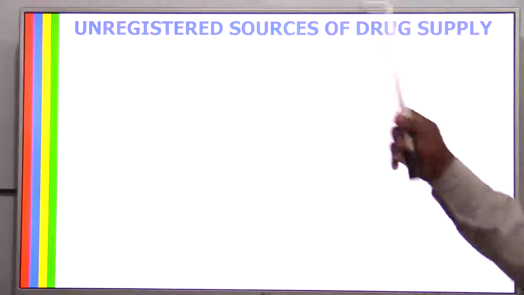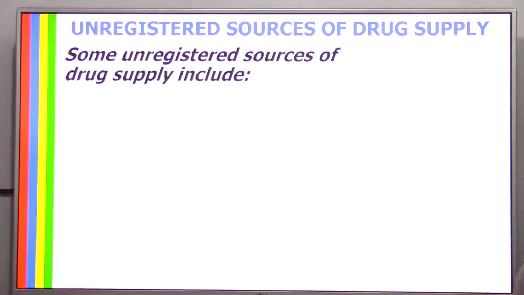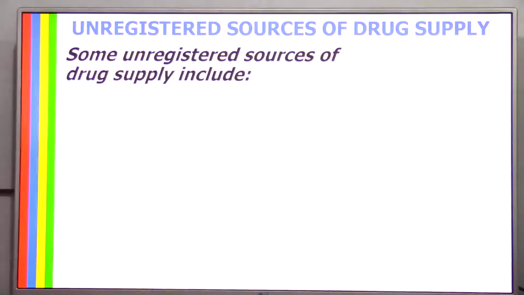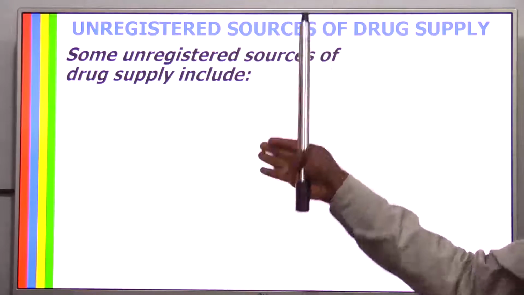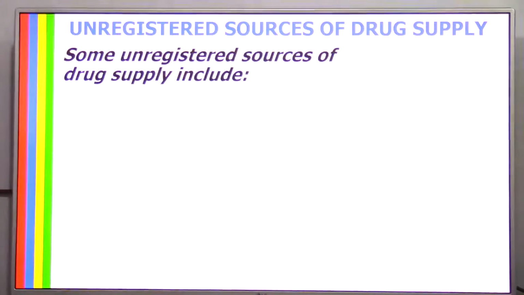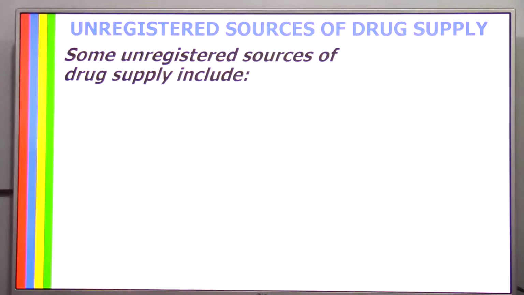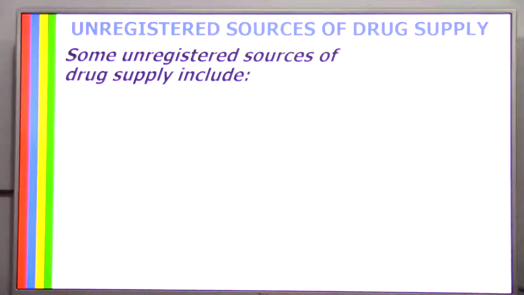Now, unregistered sources of drug supply. These are the people that are not authorized, that are not permitted to sell or release drugs to the public, but people still go ahead to buy drugs from them. Who are they? Let's check.